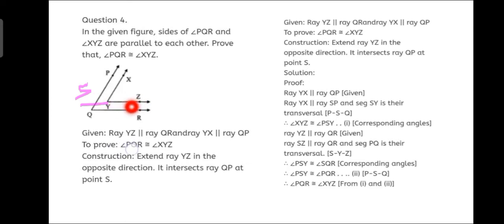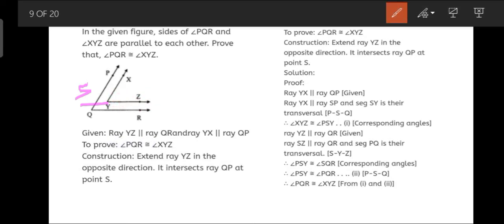So this angle PSY is equal to angle XYZ, or we can say congruent, because this angle Y is congruent to angle S. So angle PSY is congruent to angle XYZ by corresponding angles. So we'll say equation number 1.